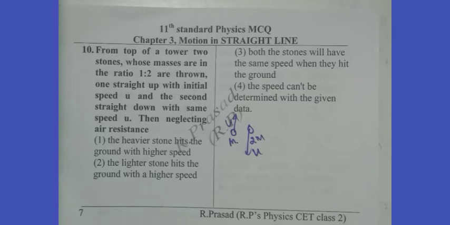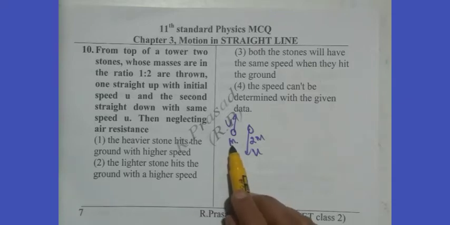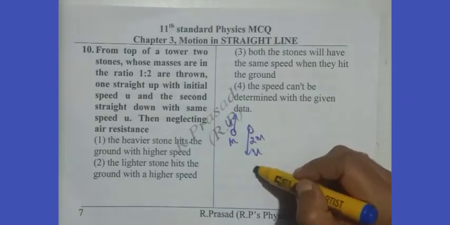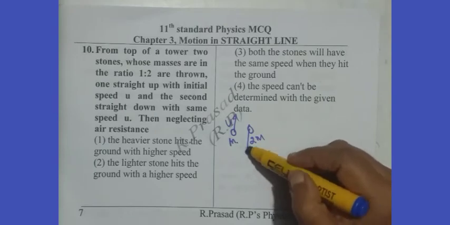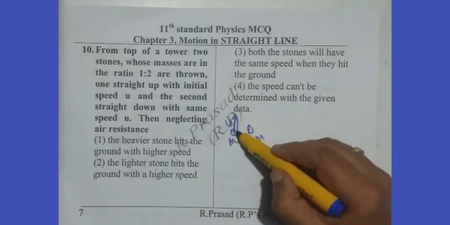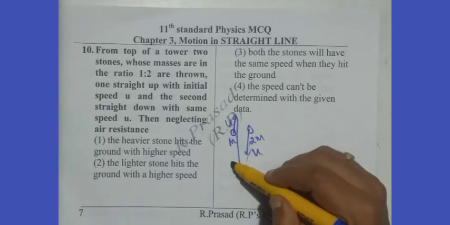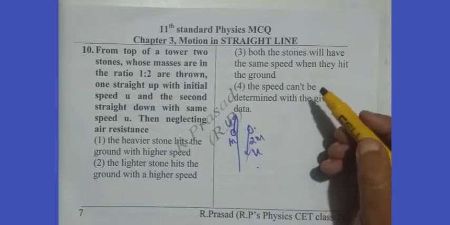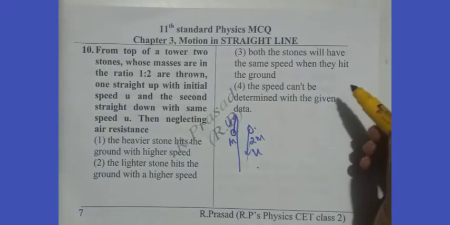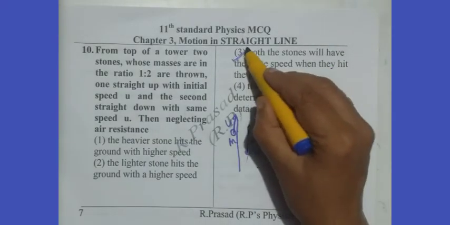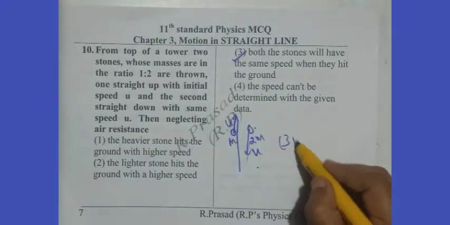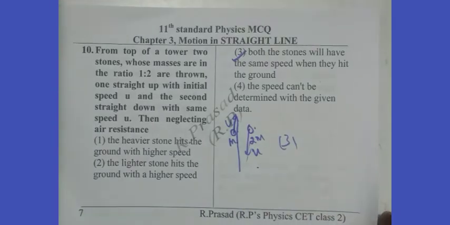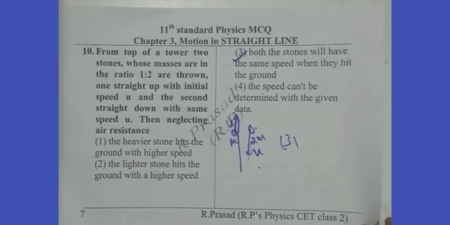Which is true among the four? One is thrown up, one is thrown down, but as we know, the one thrown up also comes down with the same velocity downward. Therefore, both the stones will have the same speed when they hit the ground. It is a similar problem to what we did earlier. So option 3 is right.